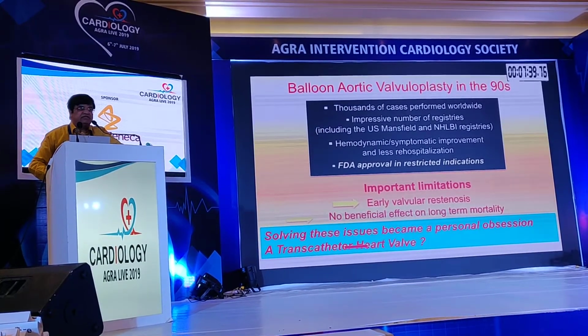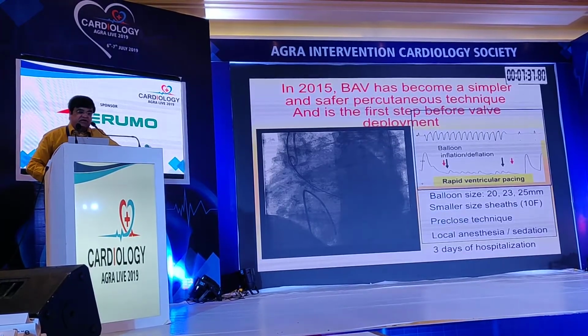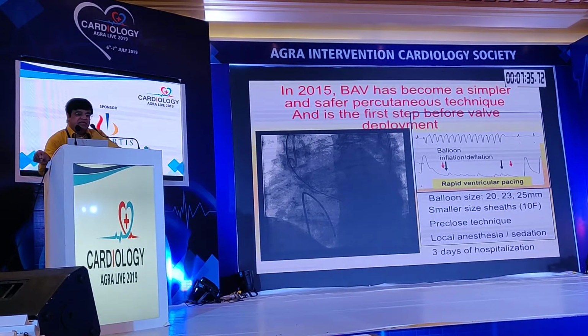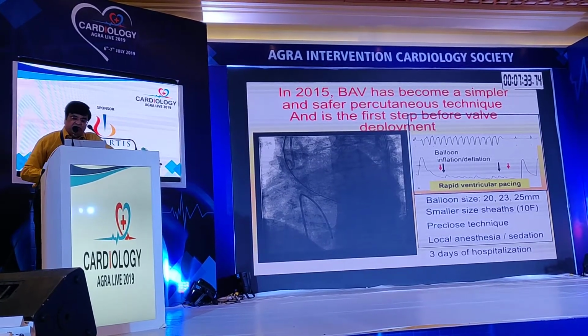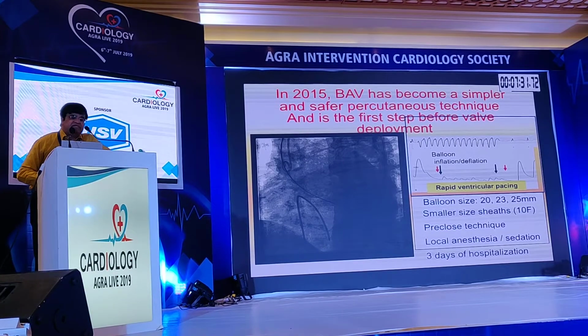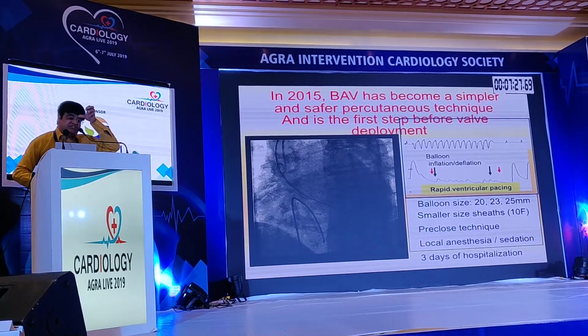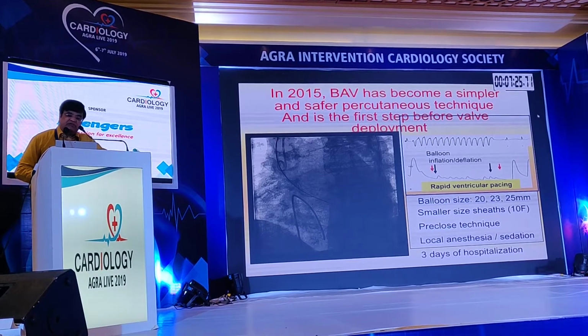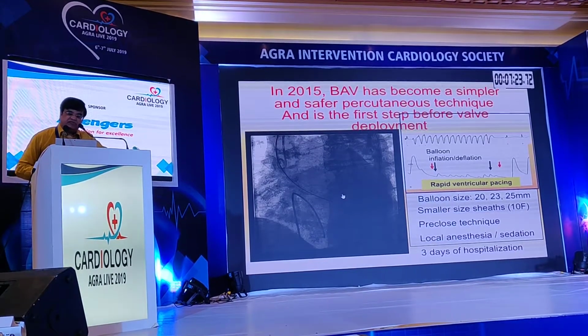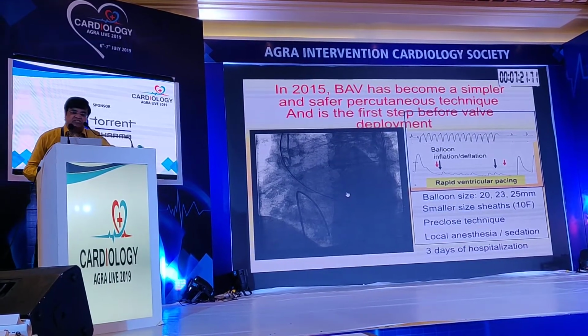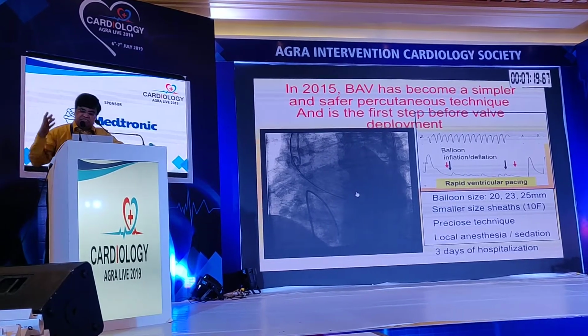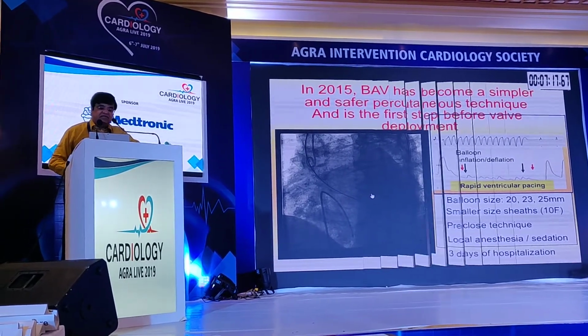Cribier, and therefore he developed transcatheter heart valve. Today, BAV has become a simpler and safer percutaneous technique, and this is the first step before valve implantation. Now we do rapid ventricular pacing. Balloon size has come down from 20, 23, 25 millimeters, with smaller sheath size and a percutaneous closure technique. This is just a comparison between 1985 and today.